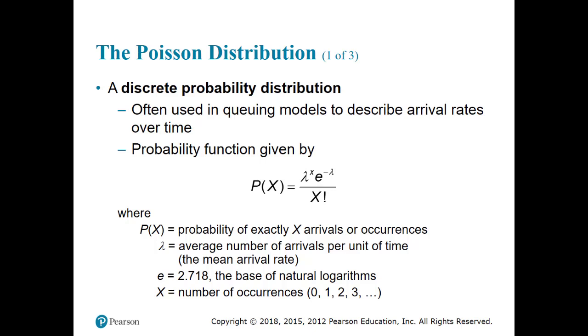Or you can also have an area-based interval. Suppose you have carpet, so in 1,000 square yards of carpet, how many blemishes will be there? Those are examples of Poisson distribution, and Poisson distribution is very often used in queuing models. It's a very important distribution.